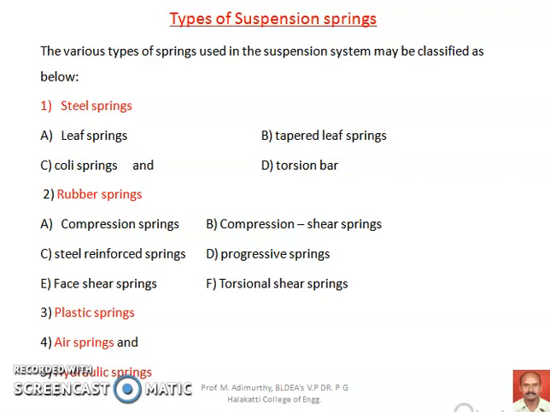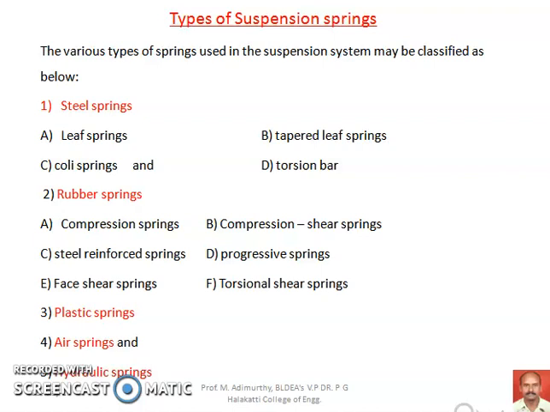In the group of steel springs, there are four types: the leaf spring, the tapered leaf spring, the coil spring, and the torsion bar spring. In the rubber springs, there are six different forms: A is the compression spring, B is the compression shear spring, C is steel reinforced springs, D progressive springs, E face shear springs, and F torsional shear springs.